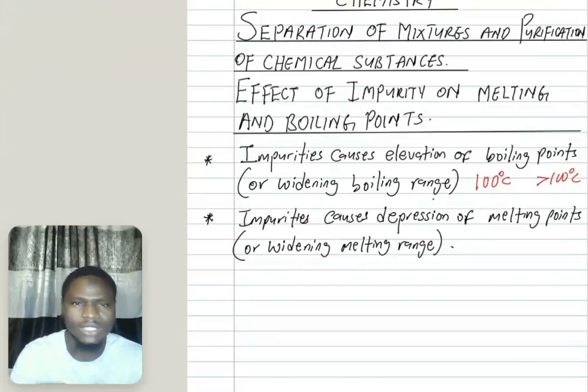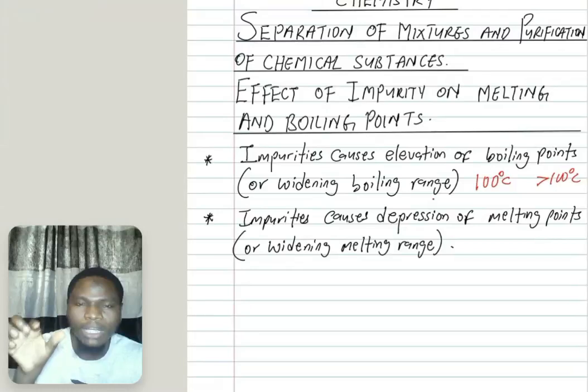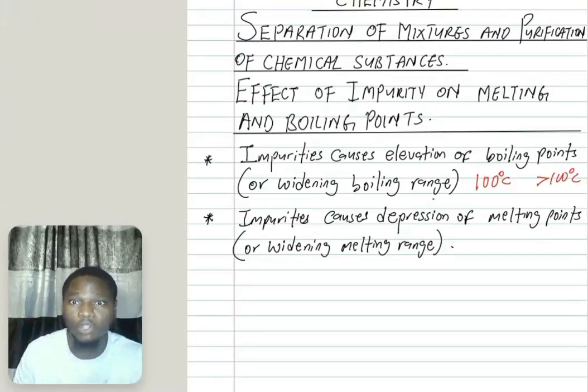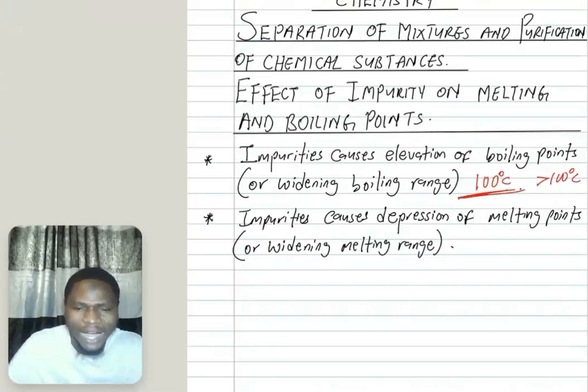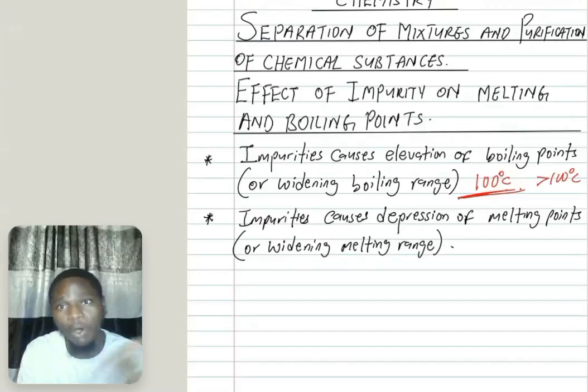That will tell us that whenever we have impurity in a substance, the boiling point will not be definite again. Remember our characteristic of pure substances, that they have a definite boiling point. But the moment you add impurity, it will widen the boiling range. That is, instead of water boiling at 100 degrees Celsius, this definite temperature, it will now boil over a range of temperature, and that is making it impure. So that is the effect of impurity on boiling point.